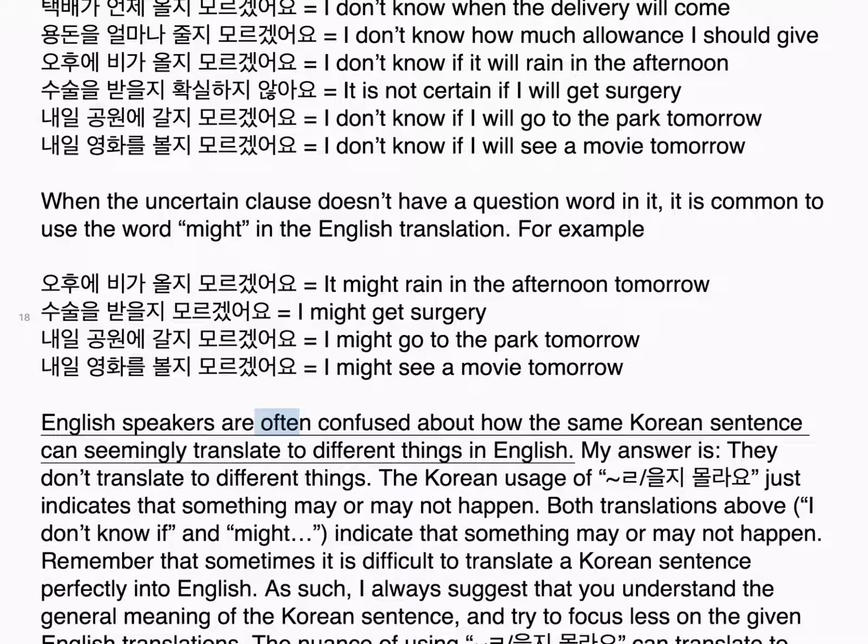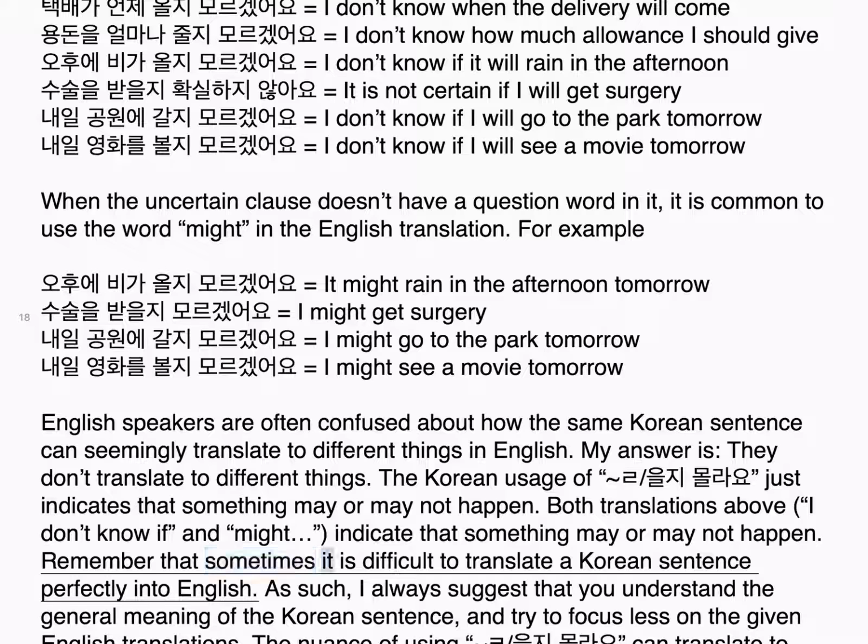English speakers are often confused about how the same Korean sentence can seemingly translate to different things in English. My answer is, they don't translate to different things. The Korean usage of 을지 몰라요 just indicates that something may or may not happen. Both translations above, I don't know if and might, indicate that something may or may not happen.